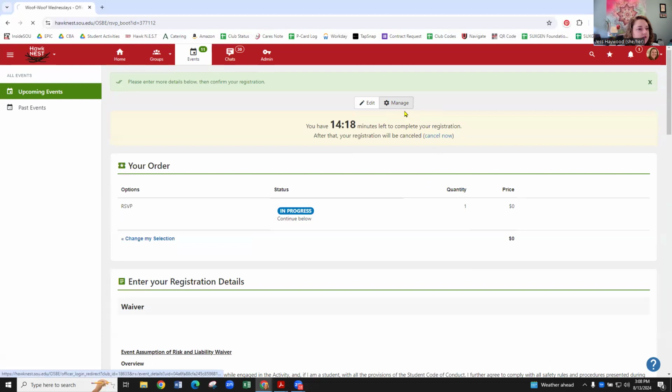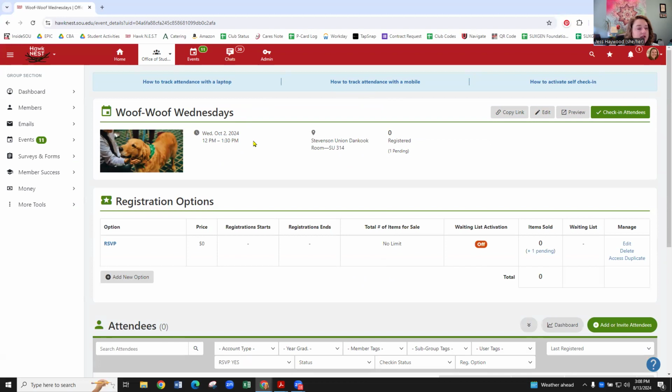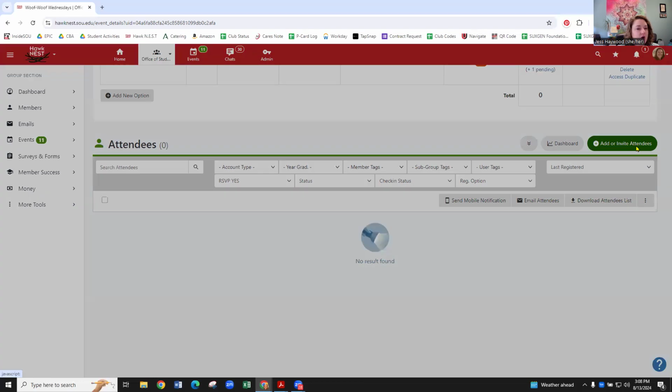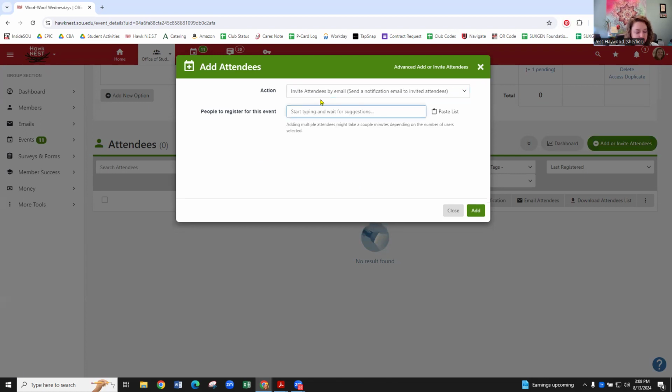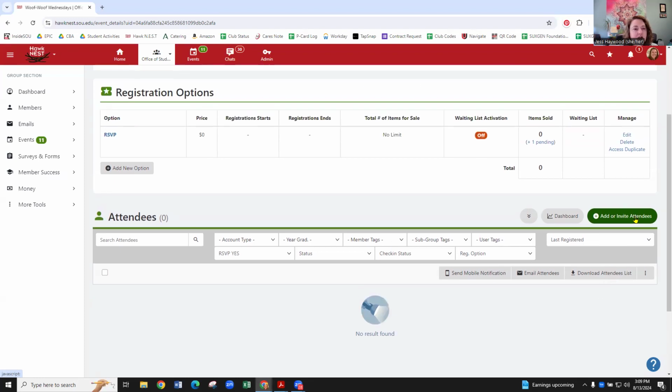You can also manage your events on Hawk Nest by clicking the manage button once you get to your event that you are hosting. And the really cool thing here is you can add or invite attendees. So if you want to invite all of your club members, you can do that. You would just select invite attendees by email, and then you just start typing someone's name and they will pop up for you to invite to the event, and then you can click add. If you also have a list of people, you can copy and paste that list of names in here as well. So you can invite people to your event before it's even started to start getting excitement around the event.